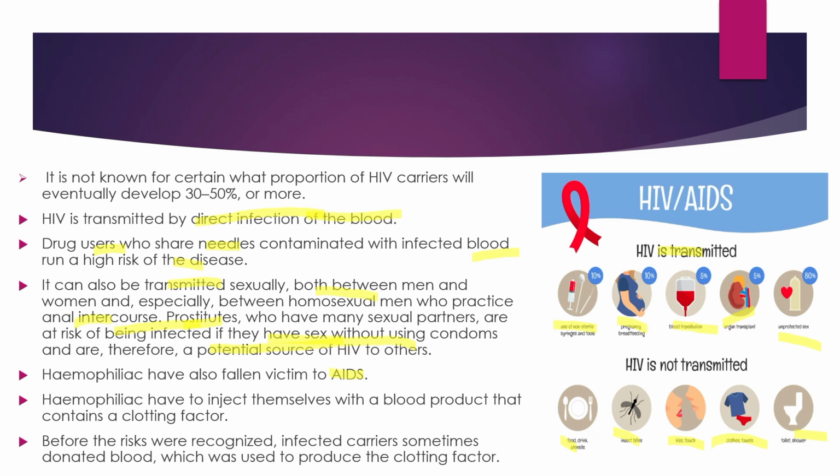They have to inject themselves with a blood product that contains a clotting factor. The hemophiliac cannot produce their own blood clotting factor, so they depend on donated blood to get the clotting factor. Before the risks were recognized, infected carriers sometimes donated blood which was used to produce the clotting factor.